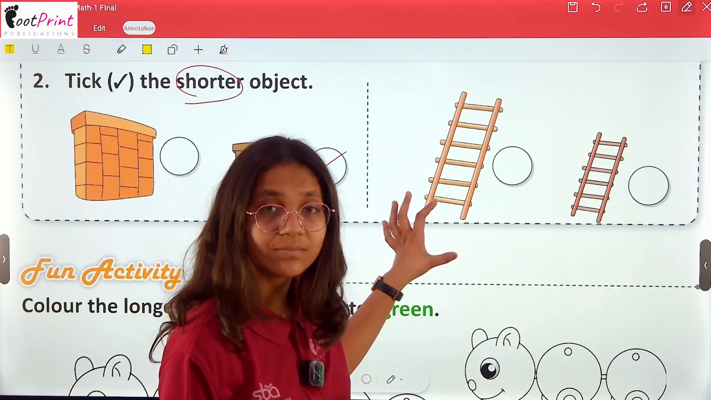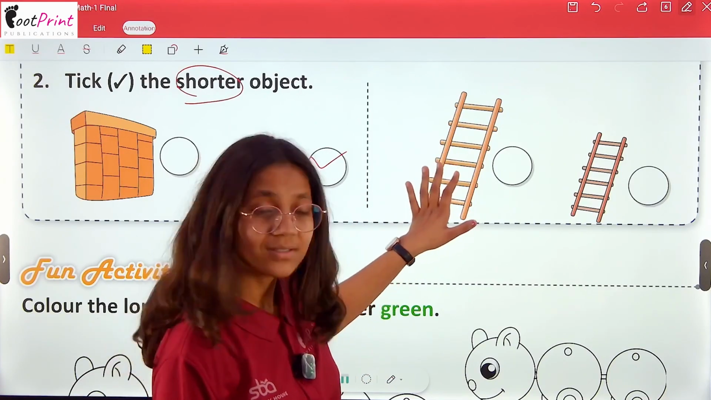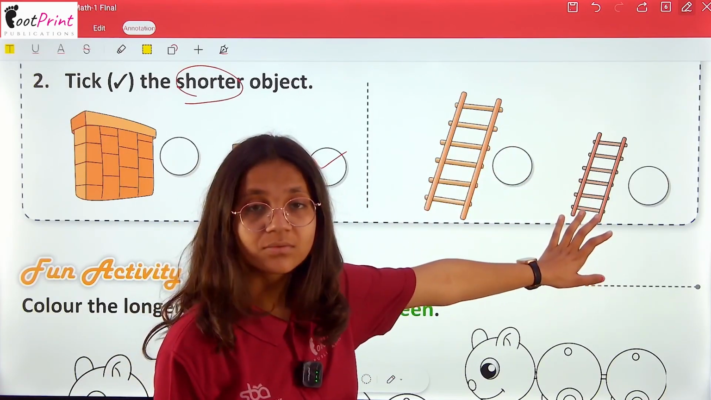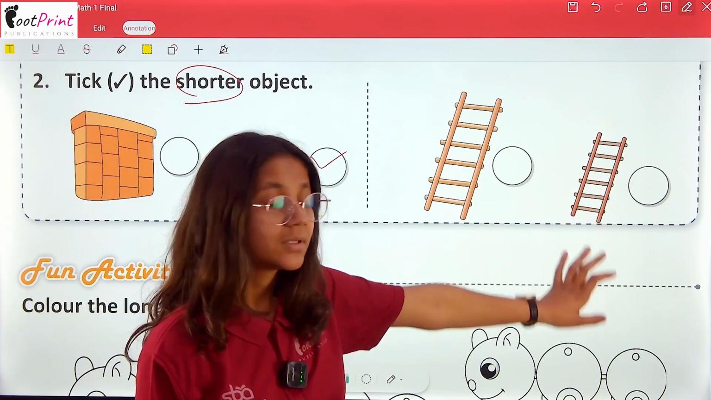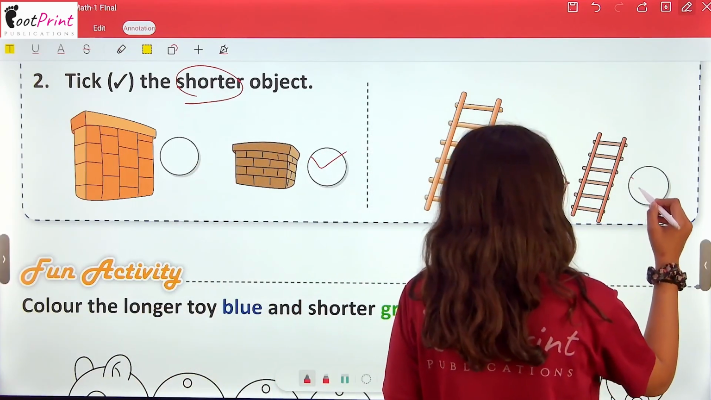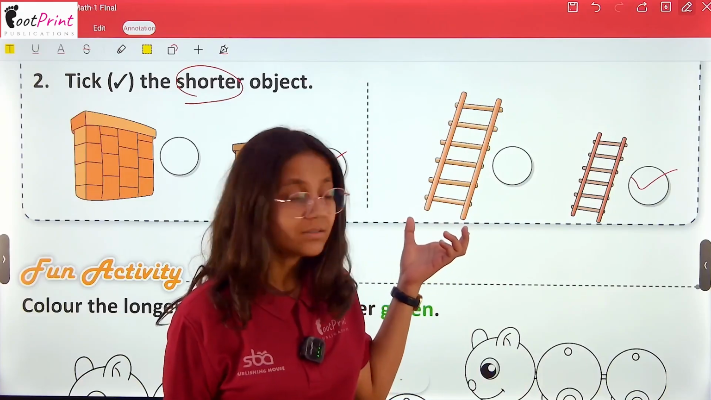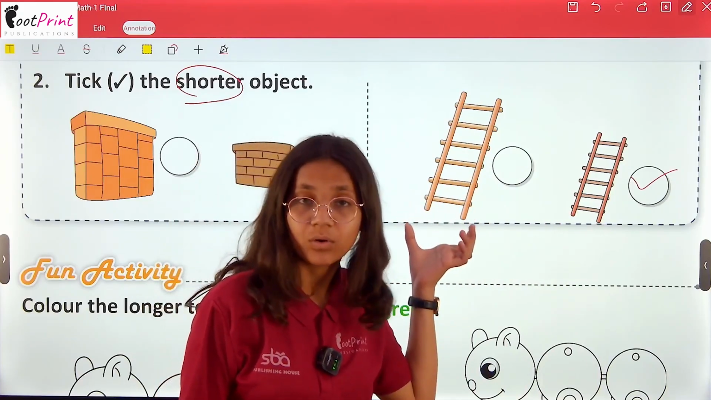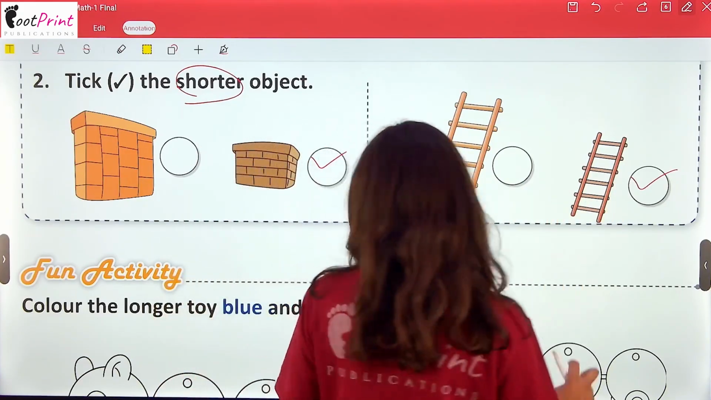Which ladder is the big one? Of course, this. And which one is short? Which one is smaller? This. So, a long ladder and a small ladder.